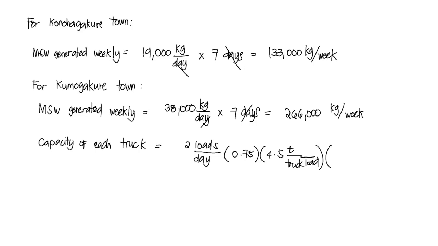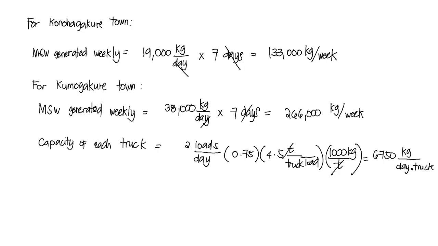Then we need to convert the ton into kilograms. So 1 ton is equivalent to 1,000 kilograms. So the capacity of each truck is equivalent to 6,750 kilograms per day per truck. So that is the capacity of each truck.